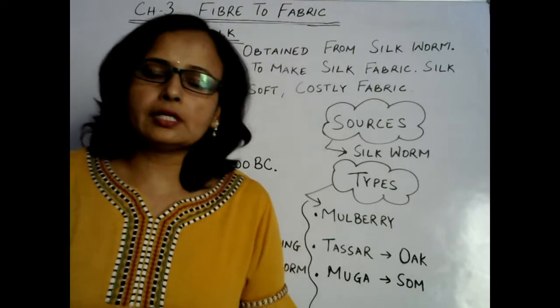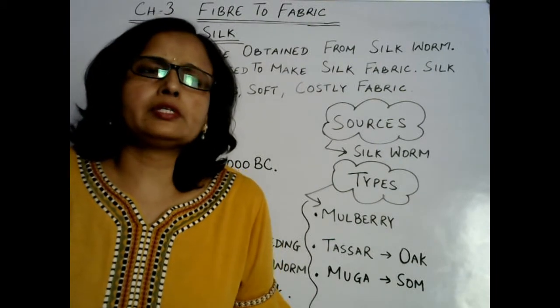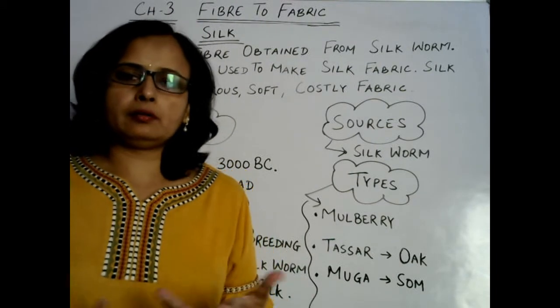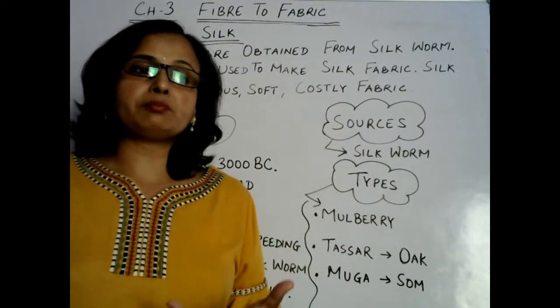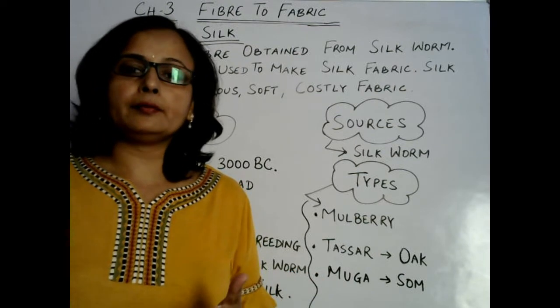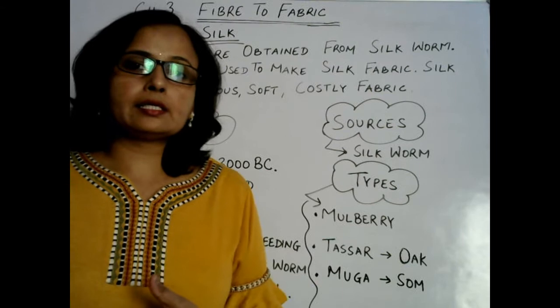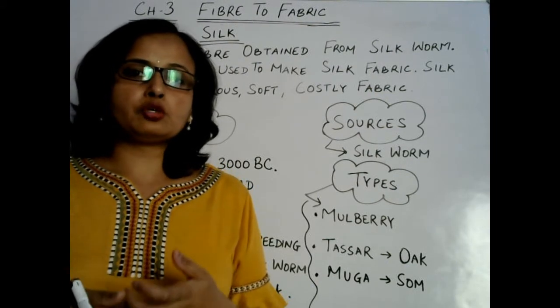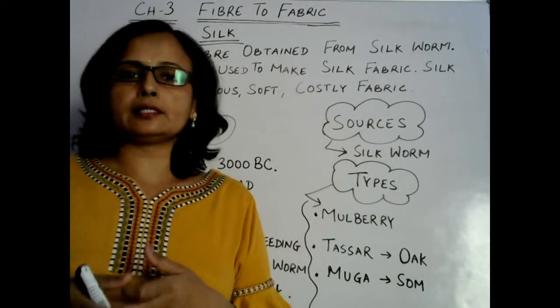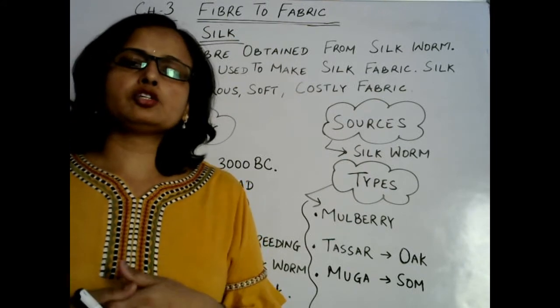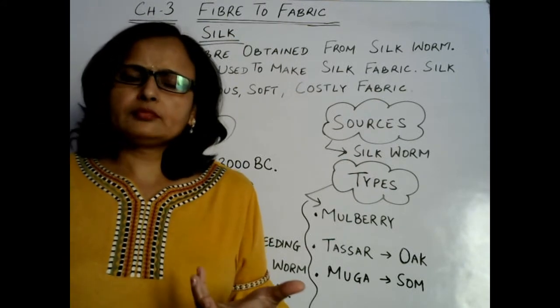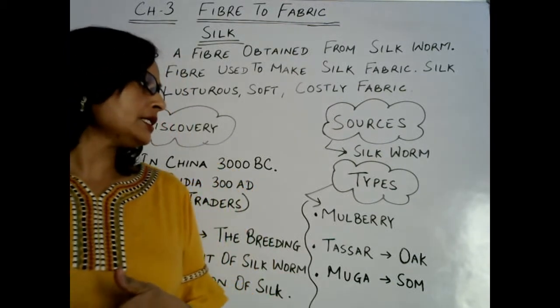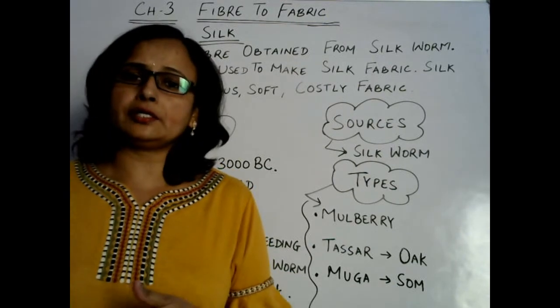You might have seen, if we talk about silk, especially dress material like sari. So many silk saris are available in the market. Silk is utilized to make saris and other dress material. And there are so many kinds of silk. Most popular is mulberry silk. We'll discuss it later.